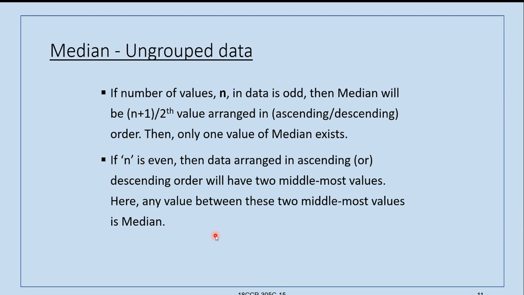If n is even, then data arranged in ascending or descending order will have two middlemost values. Here any value between these two middlemost values is the median. That means we have to take the average of the middle numbers, and that is the median.